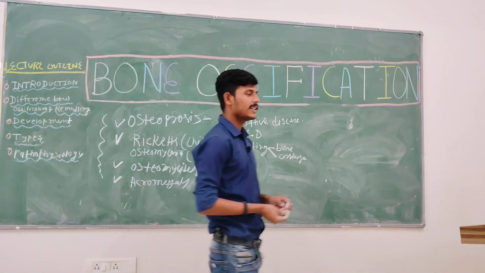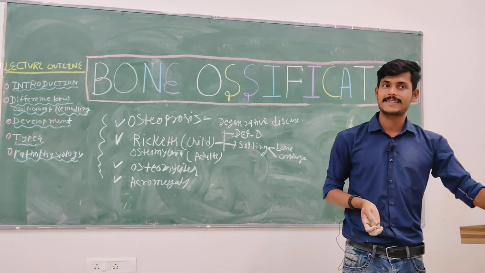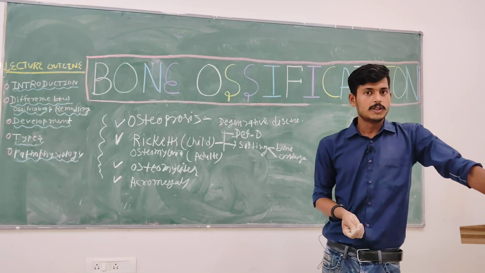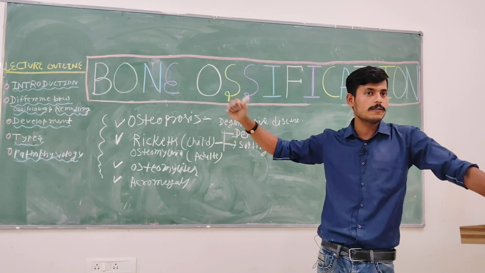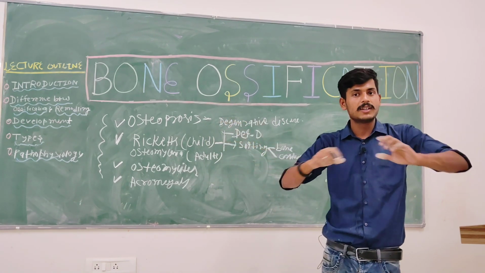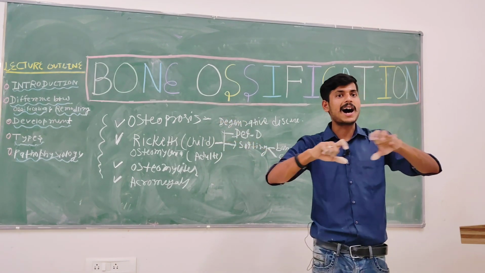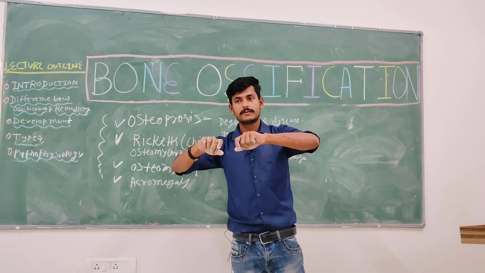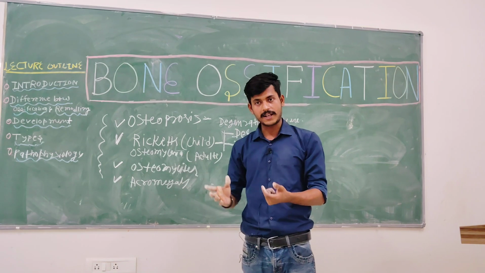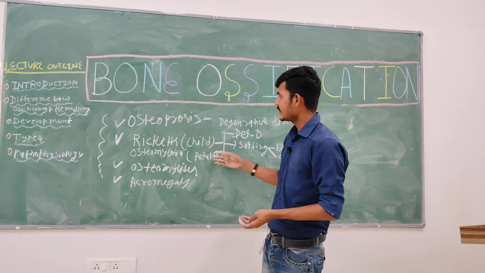Vitamin D is involved in the metabolism of calcium, so its deficiency leads to deficient calcium deposition, and the bones do not become hard. They are softened, so prone to fracture. That condition is called rickets.